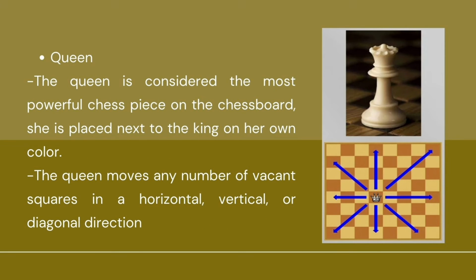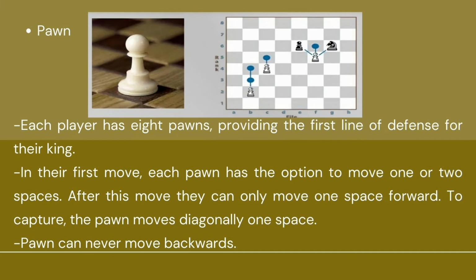Next is queen. The queen is considered the most powerful chess piece on the chessboard. She is placed next to the king on her own color. The queen moves any number of vacant squares in a horizontal, vertical, or diagonal direction. That's why it is considered as the most powerful chess piece kasi pwede niyang i-move yung movement ng rook, bishop, and pawn.